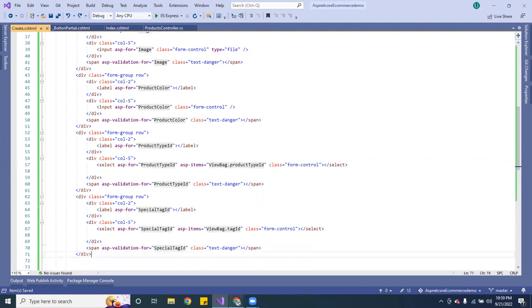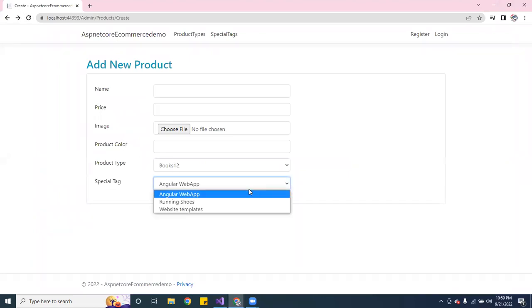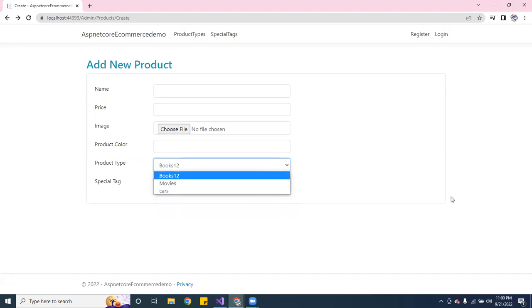Perfect. So that's that. See, now you're able to select that. Perfect. That is so sweet. Perfect. Cool. So you're able to check it. Now the next one, we got a couple more, and then we should be able to submit it.